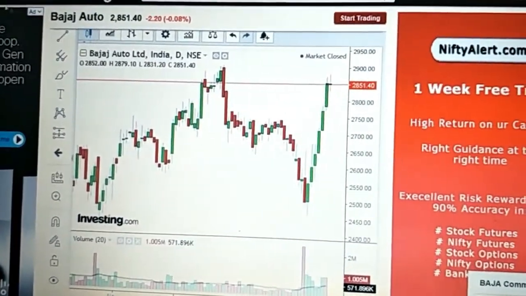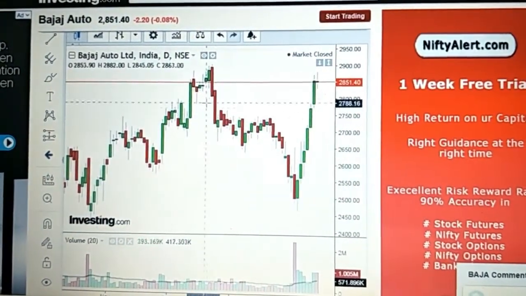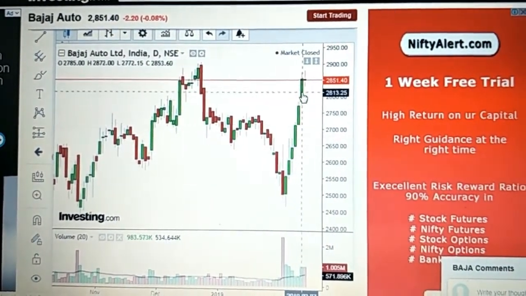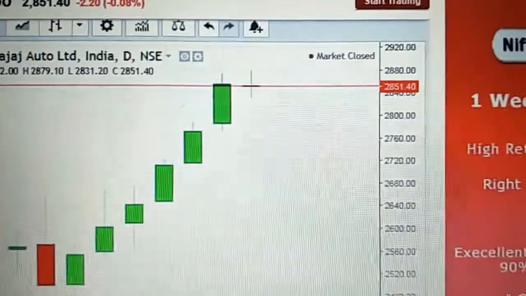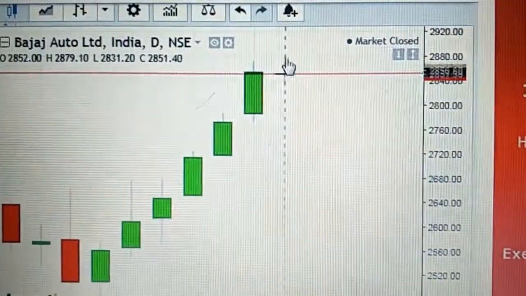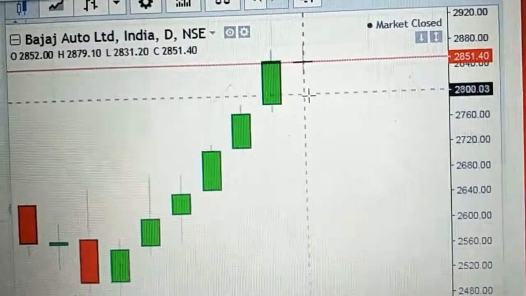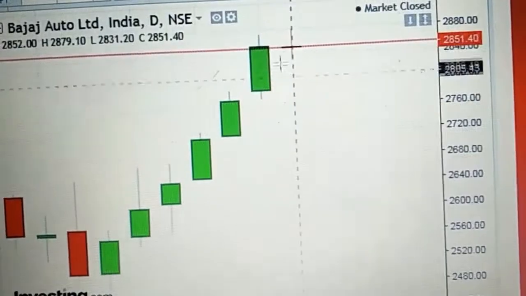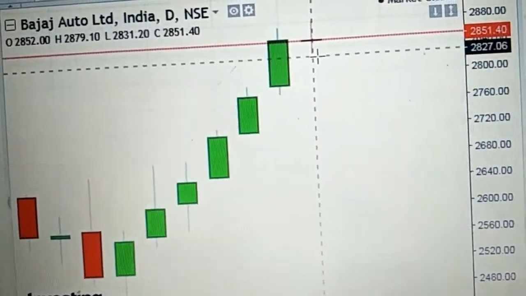See, this is the chart for Bajaj Auto. As you can see, these are the candles. See, for the past 5-6 days, the stock has been on a high. And now here a doji formed. The stock was in a complete uptrend. But here the doji, what does the doji mean is that it went up, it went down, but finally it closed at the rate where it opened. It means that there are sellers and buyers. There is an indecision in the market. There are people buying and people selling, and no one knows what is going to happen.